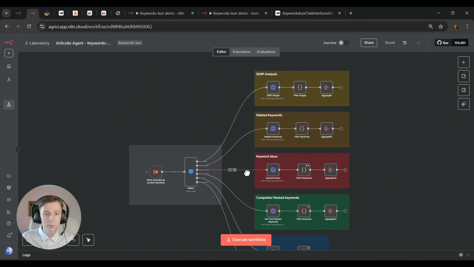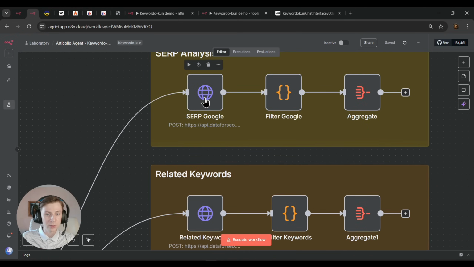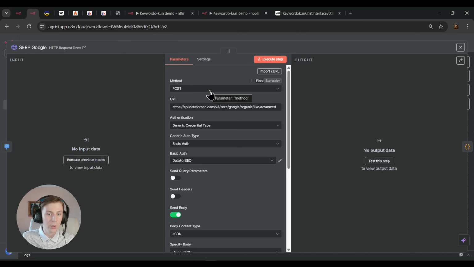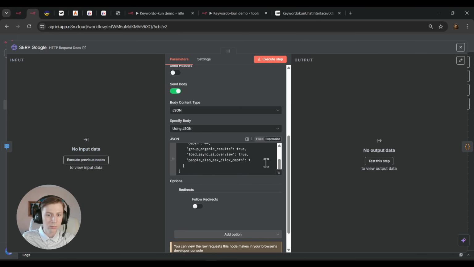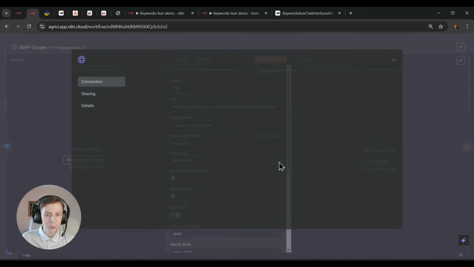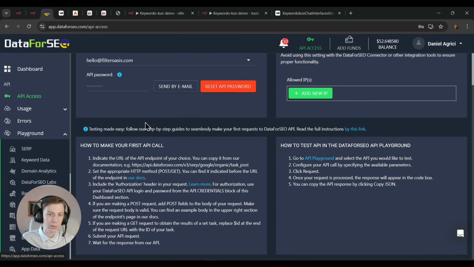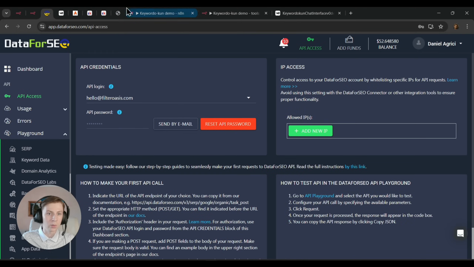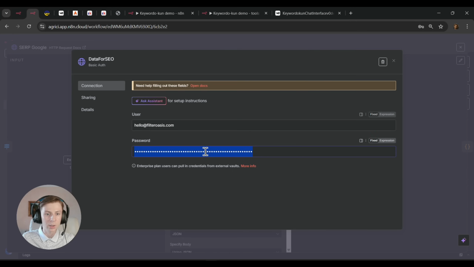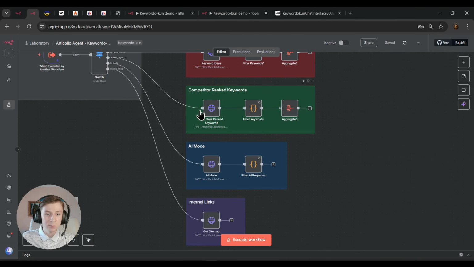Okay, so going back to the tool workflow. You will need to set up just this HTTP request node. Go here and make sure that all of this is correct. You will need to press on basic auth right here. Here you need to put your email, and here you'll need to put your API key that you can get from DataForSEO. As you can see, under API access you can send the API key to your email. Just copy it and put it here. And do the exact same thing with all of them.